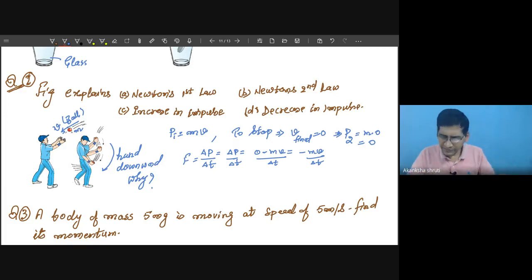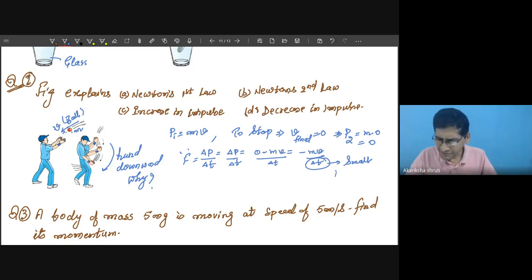See, if this delta t is very small, it means the force F will be very, very large, because in the denominator something very small is there. When the denominator of a fraction is very small, then its division value is very large.